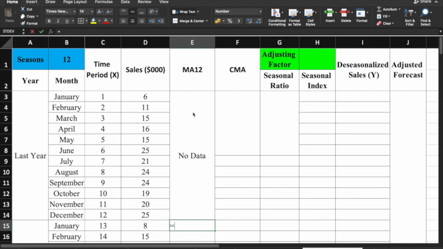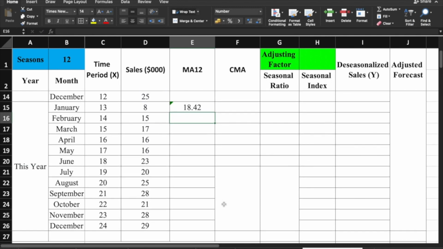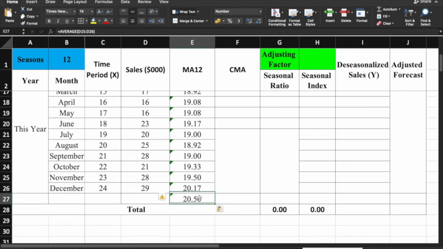So start tayo. So let's have an average of the last 12 months dito. Okay, so sales, just highlight this and enter. And of course, copy this and paste. Okay, and pasobrahan natin ng isa. So, meaning to say, our forecast using the moving average with 12 months as our basis, 12-month period, our forecast for January next year will be 20.5 or $20,500. That is our forecast for next year.